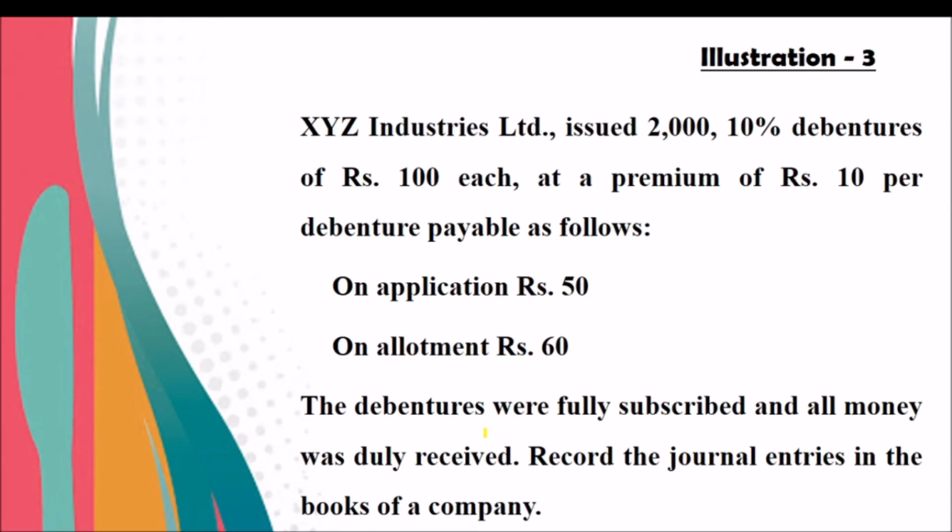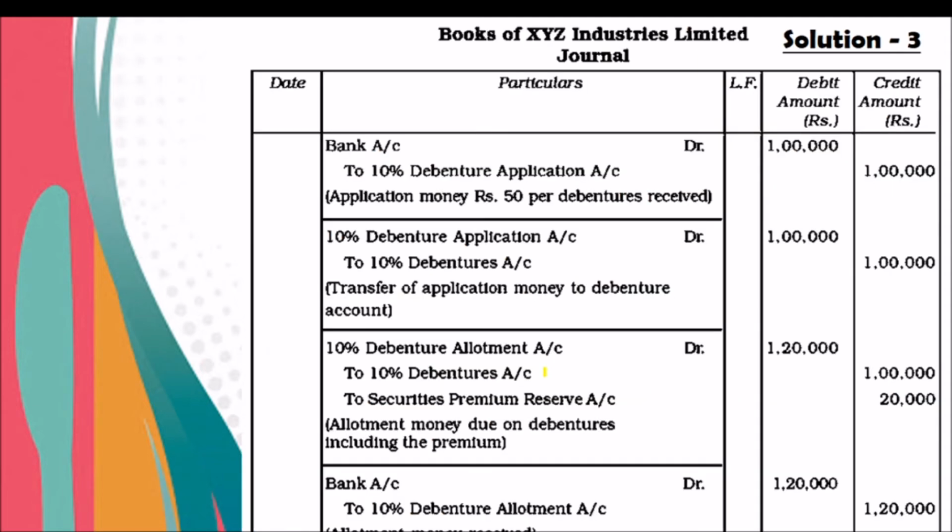XYZ Industry Limited issued 2000 10% debentures of rupees 100 each at a premium of rupees 10. Collected on application 50, on allotment 60. That means the excess premium amount is collected through allotment.